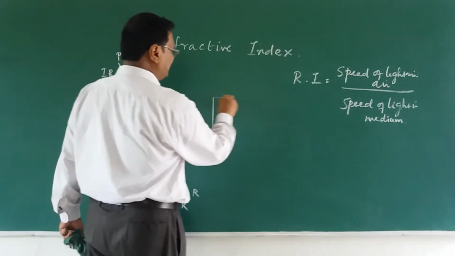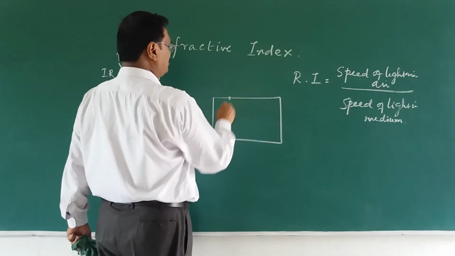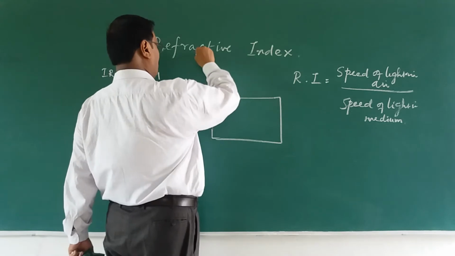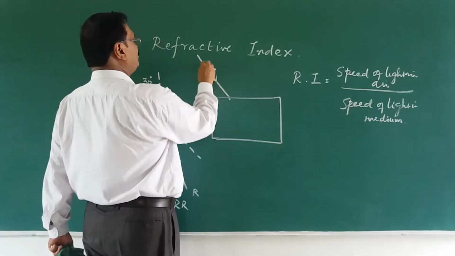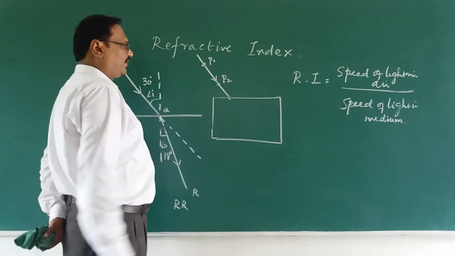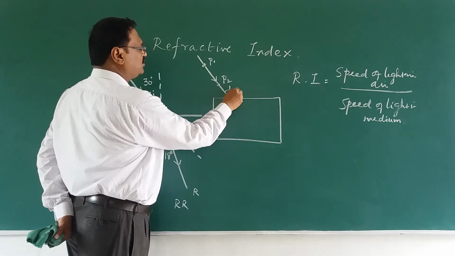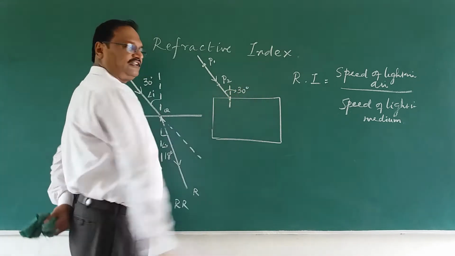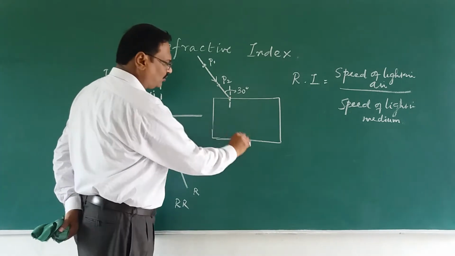If this is the glass slab, and I take a point of incidence here and draw an incident ray. I take two pins here, P1 and P2, and I am taking a normal here. Let the angle of incidence be 30 degree. Then I do not draw this at all.